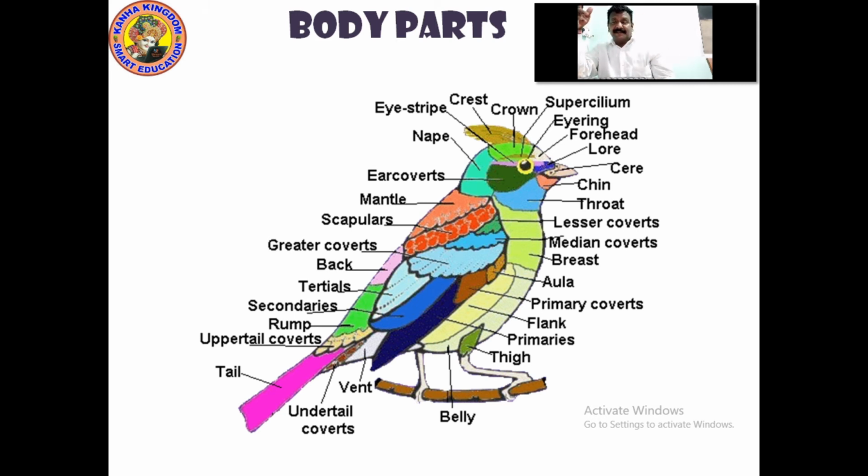Secondary, rump, tertials, back, greater coverts, scapulars, mantle, ear coverts, nape, eye stripe, crest, crown.